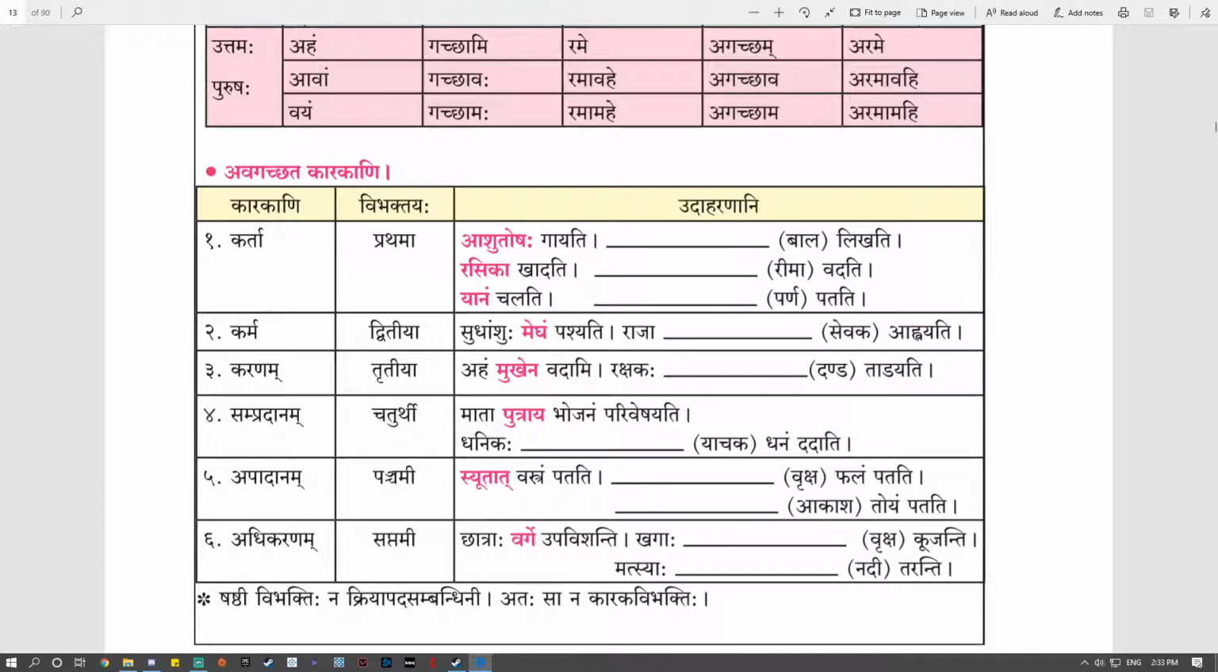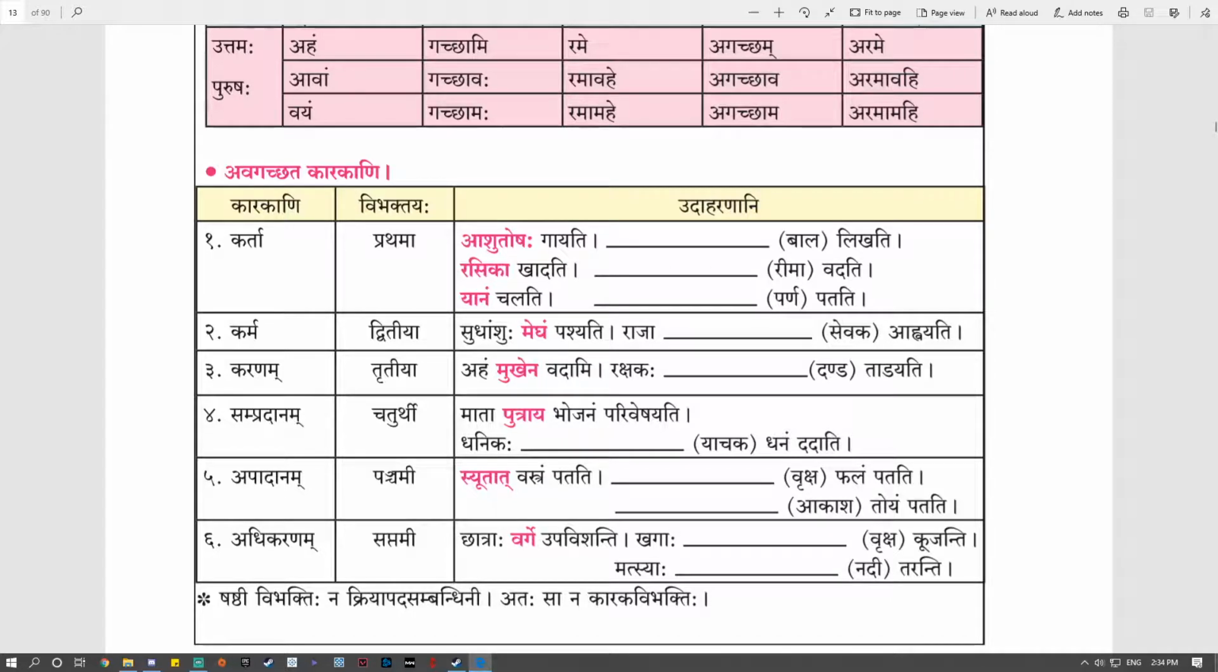Shunakaha rotikam khadati. If we ask question to verb kam khadati or kim khadati, the answer is rotikam. Chhatra shlokam vadati. Chhatra kim vadati? Chhatra shlokam vadati. Here rotikam and shlokam, both these words are in Dvitiya Vibhakti Ekvachanam. Both the words are object. An object is always in Dvitiya in Sanskrit.